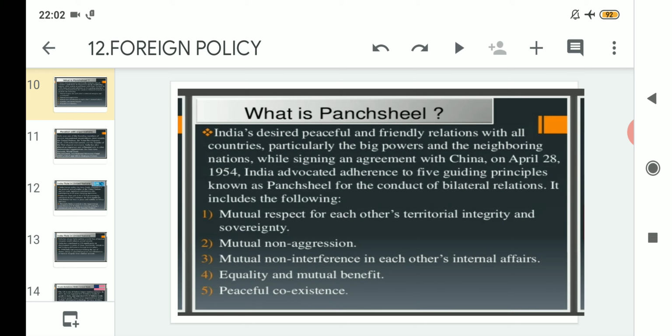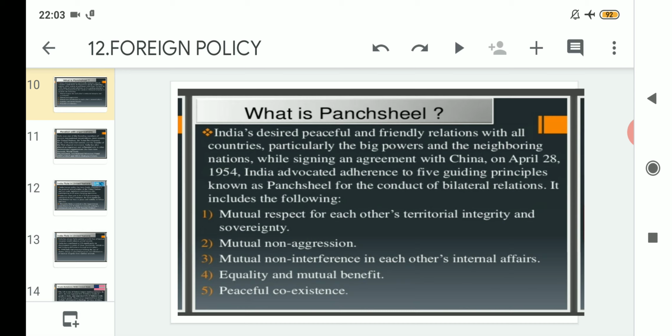Regarding Panchsheel, India desired peaceful and friendly relations with all countries, particularly the big powers and the neighboring nations, while signing an agreement with China on April 28, 1954. India advocated adherence to 5 guiding principles known as Panchsheel for the conduct of bilateral relations.